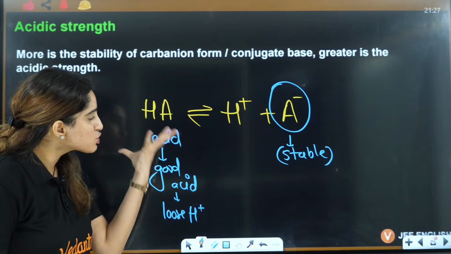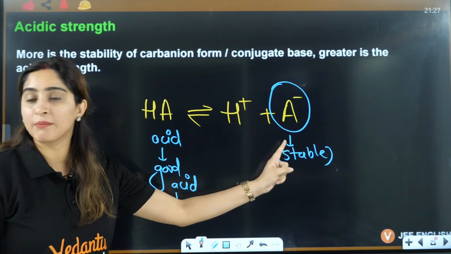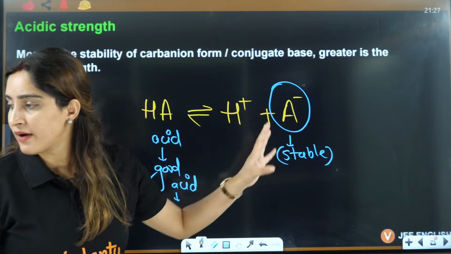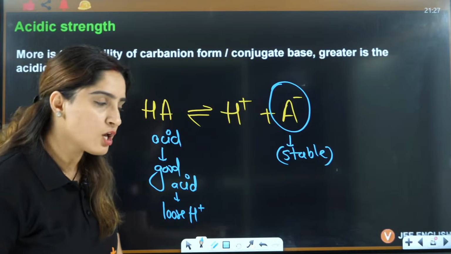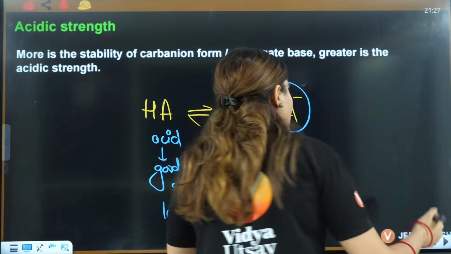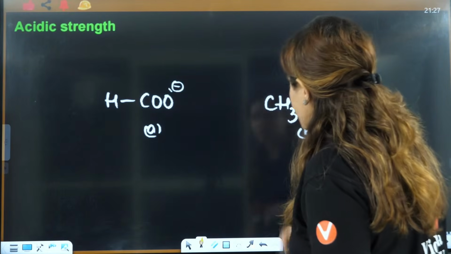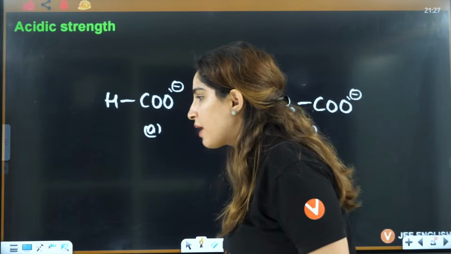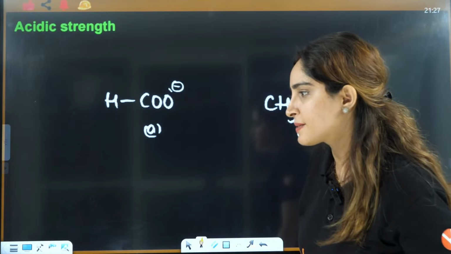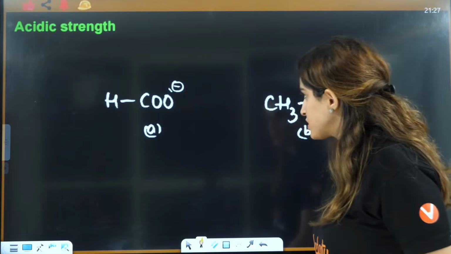So to have a good acid, it needs to have a stable carbon ion. And we have understood the stability of carbon ion. So all you need to see is the stability of the carbon ion. The more stable the carbon ion, the more the acidity. Now tell me which one is more stable here. Which one is more stable here?